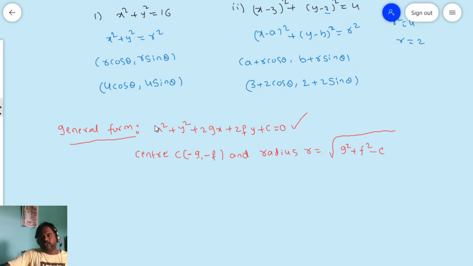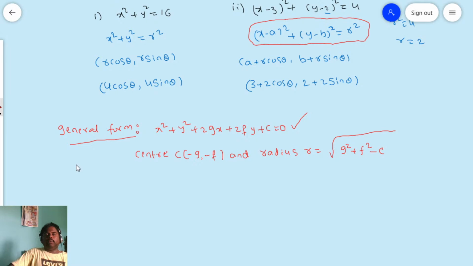From where it came: you see friends, you have two types of circle standard form. That is x square plus y square is equal to 16, where the center is (0, 0), but in this case the center is (3, 2). For (x minus a) whole square plus (y minus b) whole square is equal to r square, if you expand, then you will get the general form. For the general form the center is (minus g, minus f), and the radius is the square root of g square plus f square minus c.